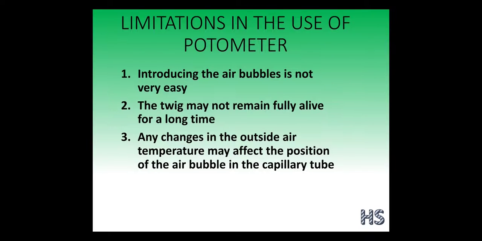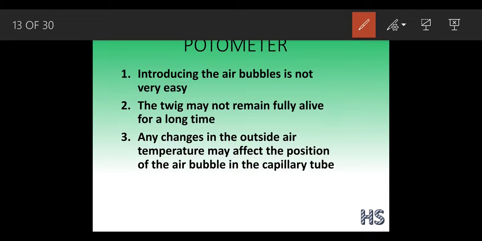We said that we have to insert the air bubble. Introducing an air bubble is not that easy. It is very difficult to take one bubble at a time. If 2 or 3 bubbles get inside the potometer, it becomes very difficult. So what should we do? We should just remove our thumb for 1 or 2 seconds, not more than that. If you remove the hand for more than that, more air bubbles get introduced inside the capillary tube.